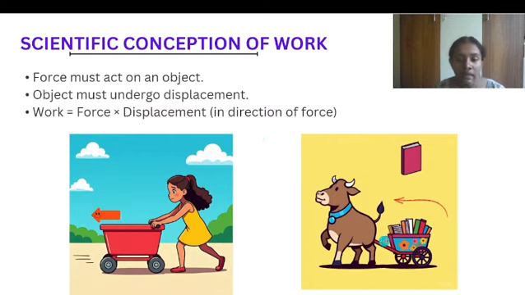And here the bullock cart is moving in the direction of the applied force. So far we have seen some examples of work: if a force acts on an object and the object has a displacement in the direction of the applied force, we can say it is work.